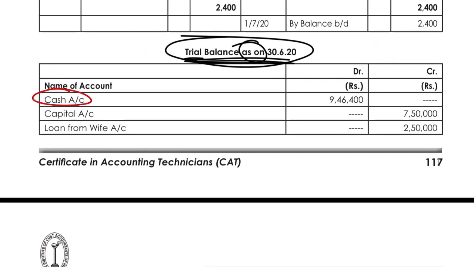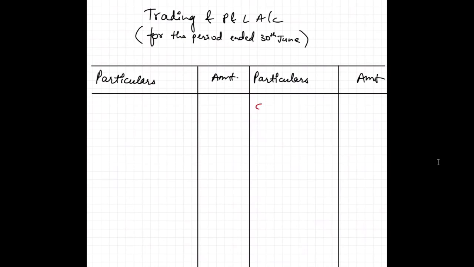First account, I have the cash. Cash is an asset, so obviously it will go to the balance sheet. The amount is 946,400. So we have cash 946,400. So that is the first thing which we did here.